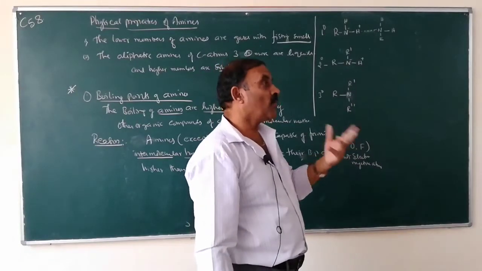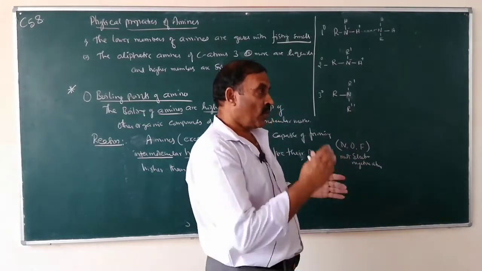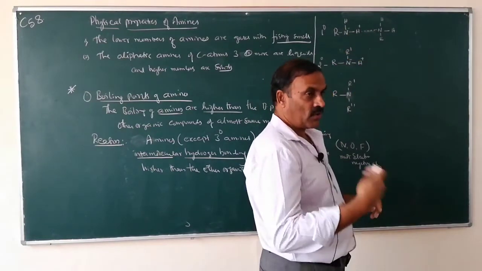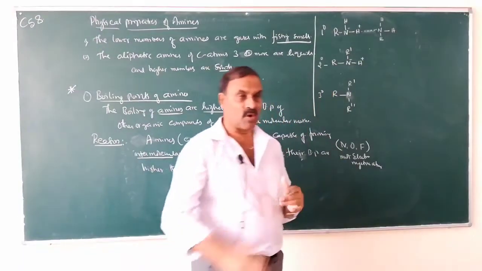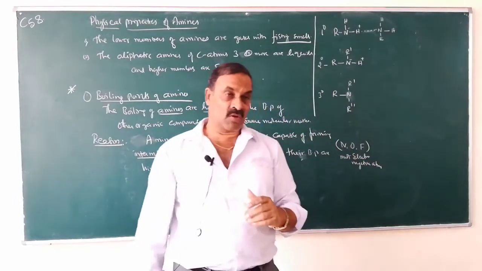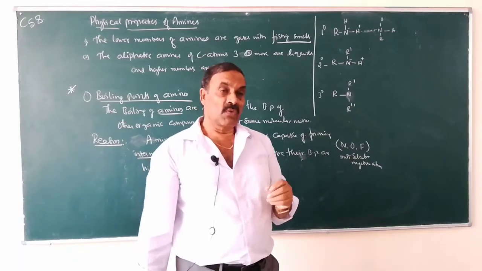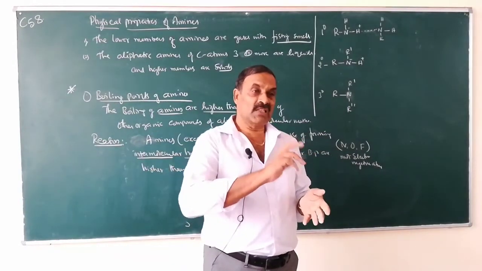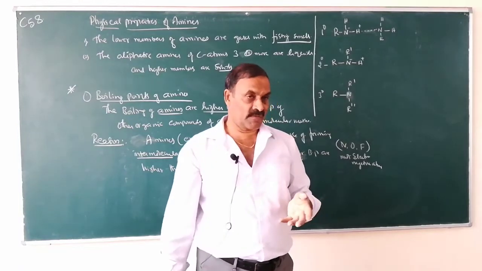So during boiling, what do we have to do? We have to break these bonds, the hydrogen bonds between one molecule of amine and another molecule of amine. Therefore, we have to supply more heat to break these hydrogen bonds.